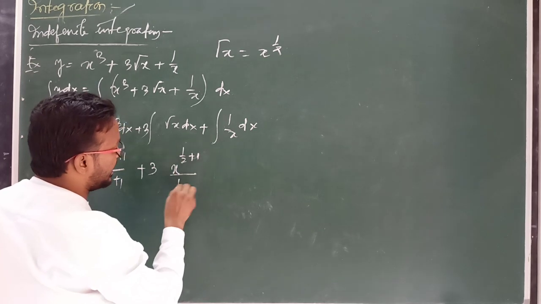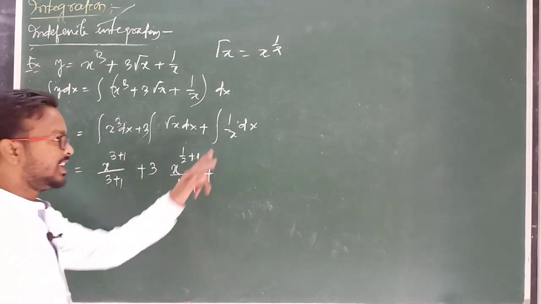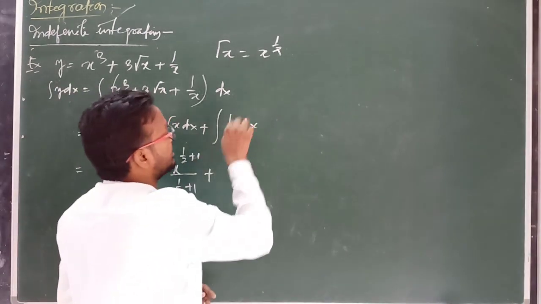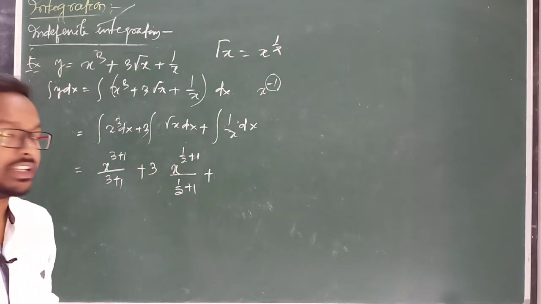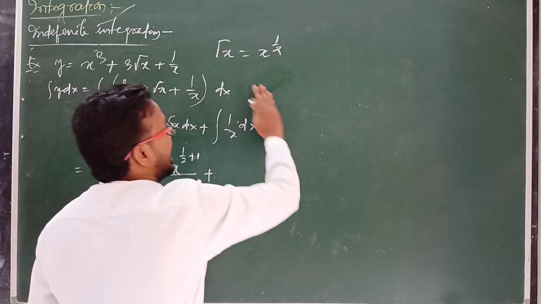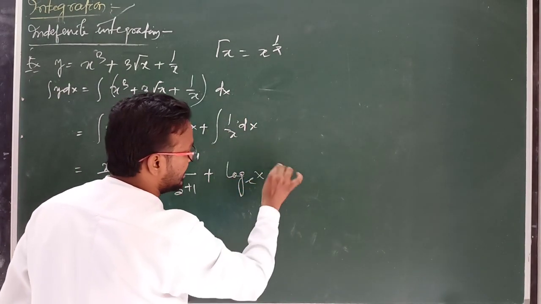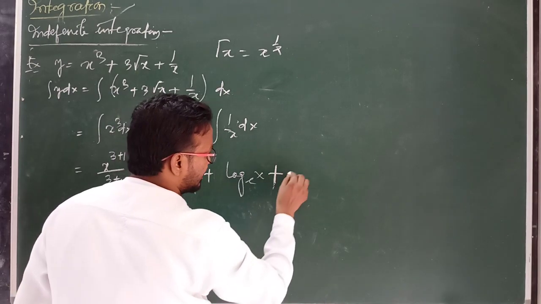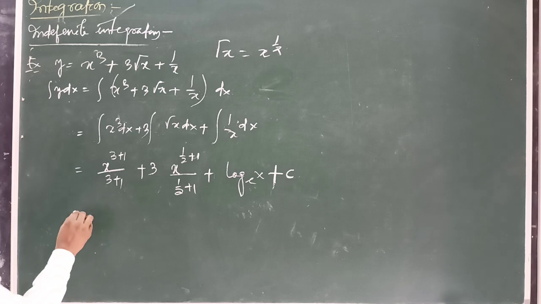Then 1 by x: if you write x to the power minus 1, n can never be minus 1. So in this case we have to use another formula, the 1 by x formula, which is log x base e plus one constant quantity c. If you solve this relation, then you will get the answer.